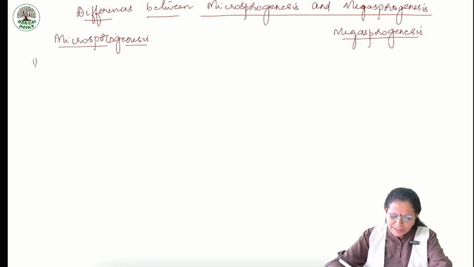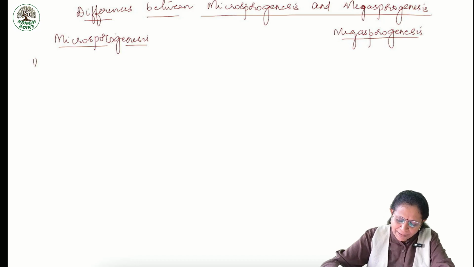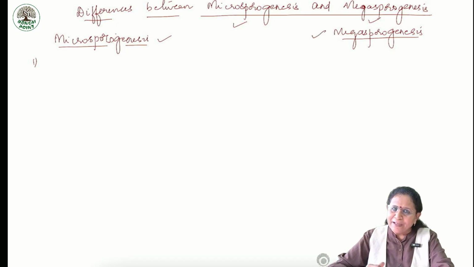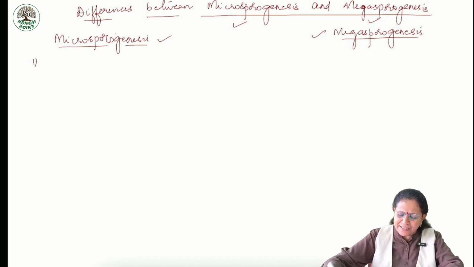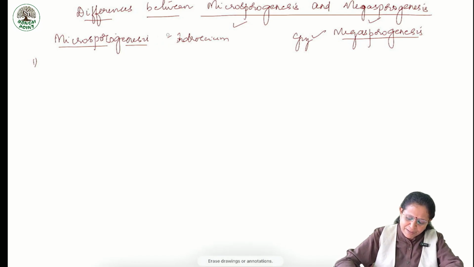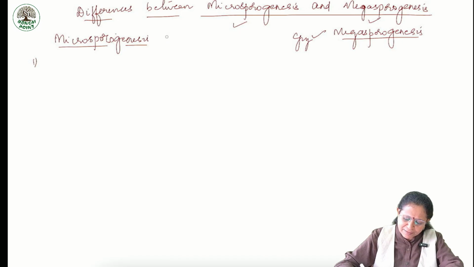Yes, students, let us see what are the differences between microsporogenesis and megasporogenesis. Microsporogenesis is with reference to pollen grains. How is pollen grain formed? It is about the male reproductive system and its detail. Here, it is about the female reproductive system and its detail, that is megasporogenesis. In other words, this is with reference to androecium and this is with reference to gynoecium. Please concentrate.